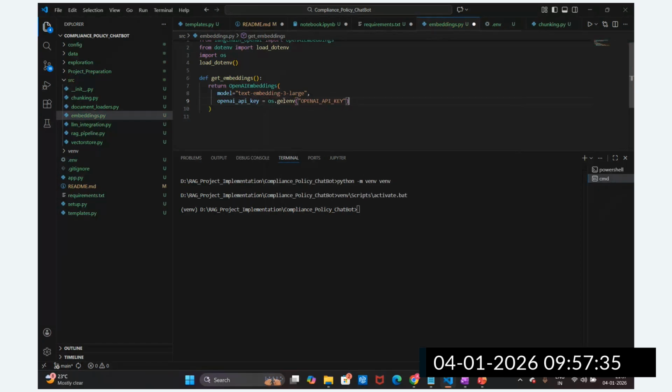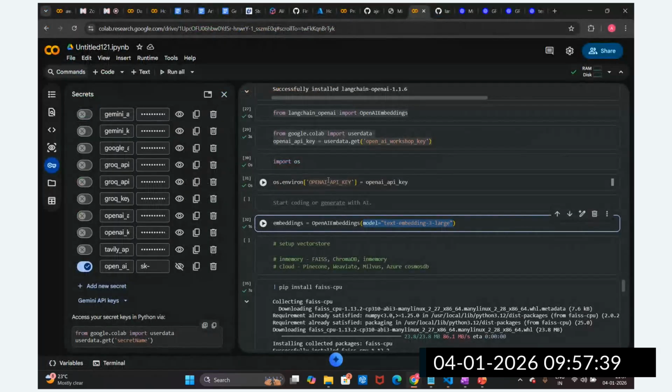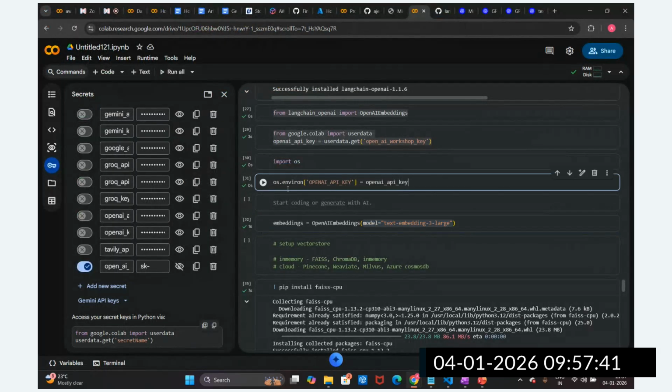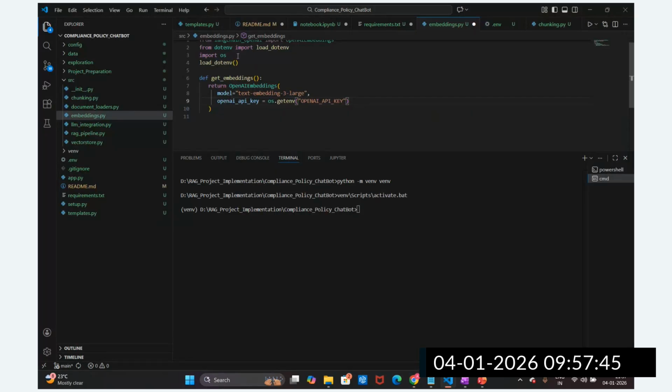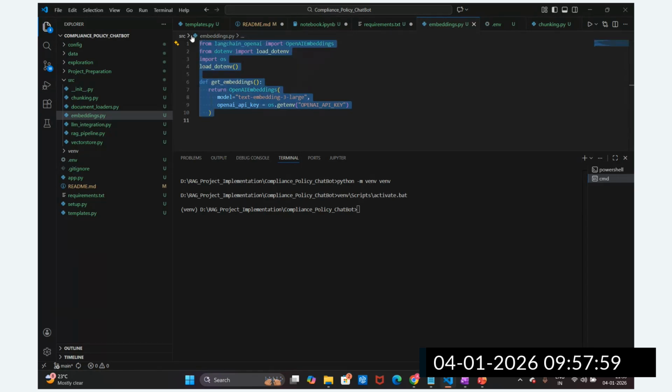Now you can see how locally we have to set up this key, guys. In Google Colab we set it with the environment key like this, but in VS Code there is a little difference: we have to use load_dotenv. It will load all the keys, but the key we require is the OpenAI key, which we are storing in the .env file. This is how we write the get_embedding function. I'm going to save this.